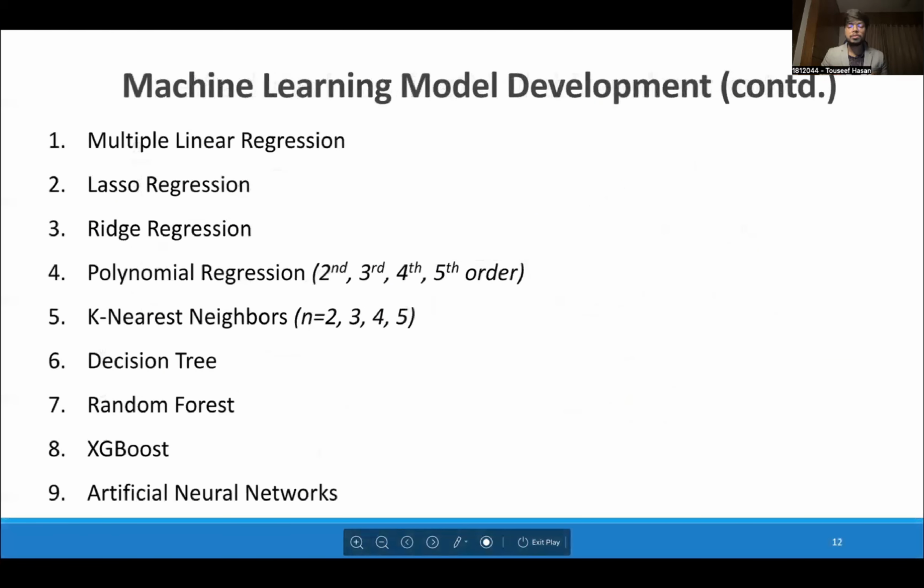Supervised machine learning models, such as the regression models, multiple linear regression, lasso regression, ridge regression, polynomial regression, k-nearest neighbors, decision tree, random forest, extreme gradient boosting, and lastly, artificial neural networks were trained on our dataset separately on each of the 4 ship types considered for analysis. Before training, the entire dataset underwent an 80-20 split into training and testing sets.